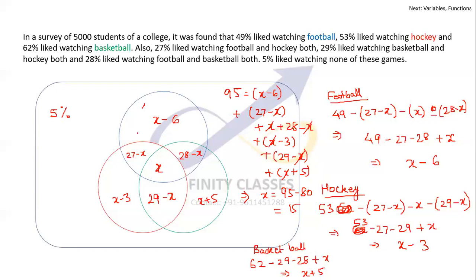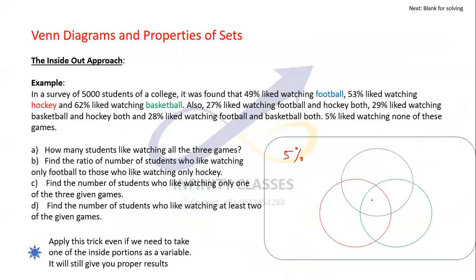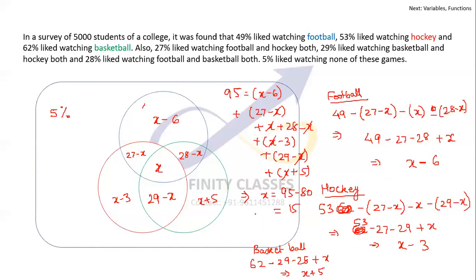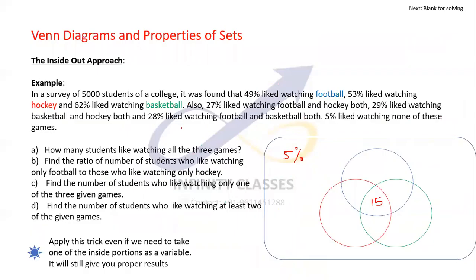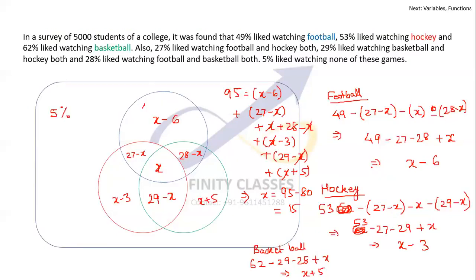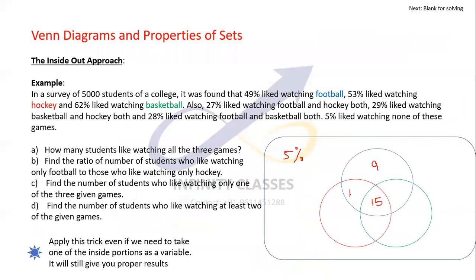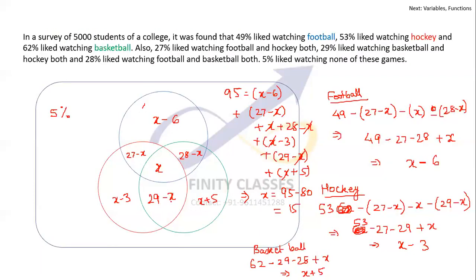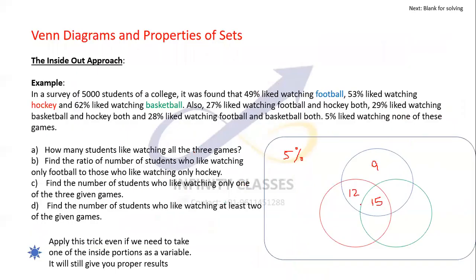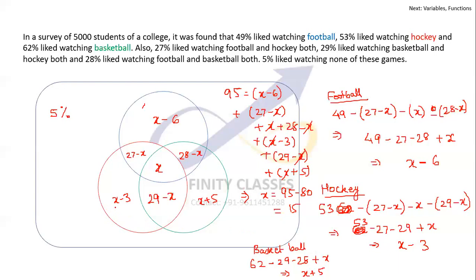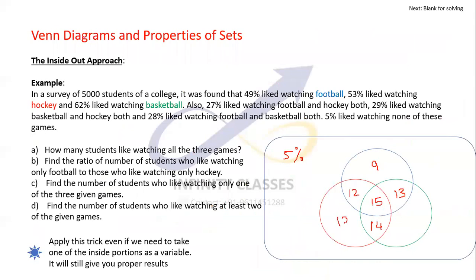So now I can calculate all the individual parts. I'll start writing it individually on the previous page. This comes out to be 15. Okay, 15 minus 6 is 9. So this comes out to be equal to 9. Okay, 27 minus 15 is 12. Okay, 29 minus 15 is 14. Okay, and this is 13. This is 15 minus 3, 12 again, and this is 20.